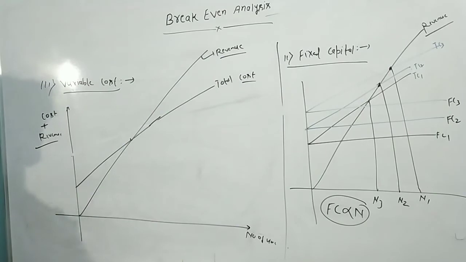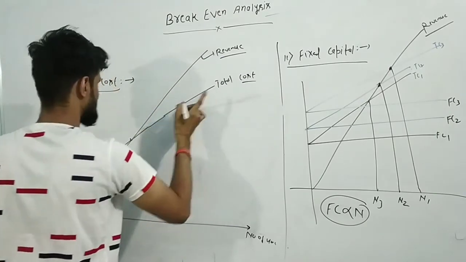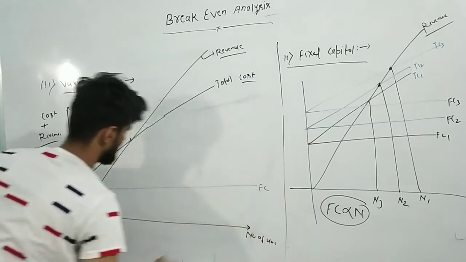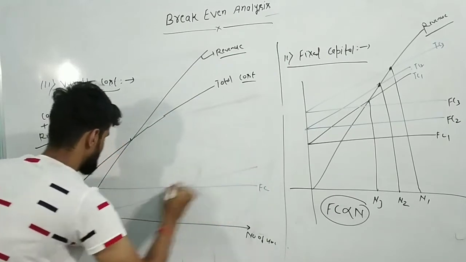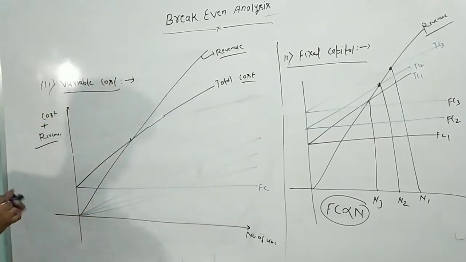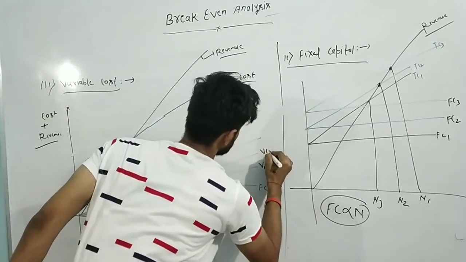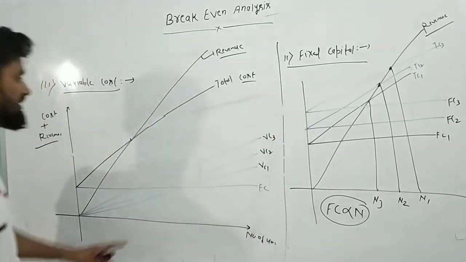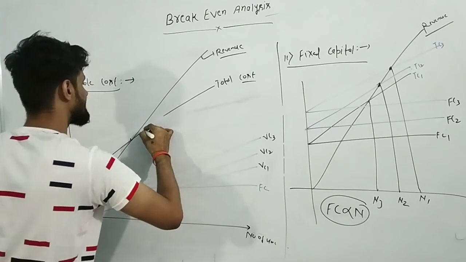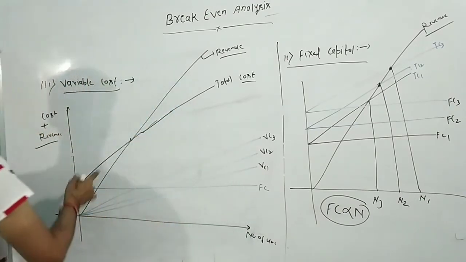Now, how will you calculate? If you change the variable cost, then what will happen? Your total cost is going to change. How? Understand. This is your fixed capital, and the variable cost line will be like that. I am writing variable cost 1, VC2 and VC3. So if your variable cost is going to change, then definitely, while keeping your fixed capital and total revenue the same, your total cost is going to change. And how is it going to change?